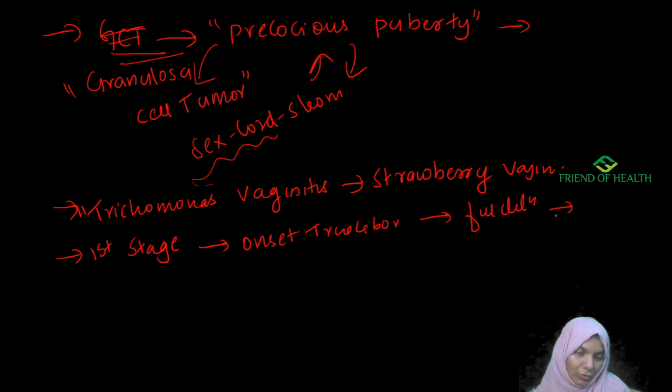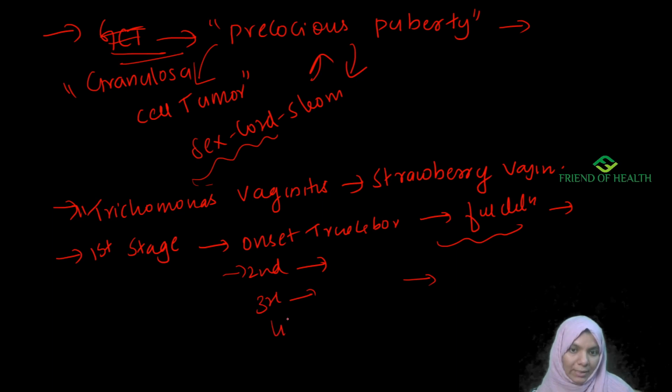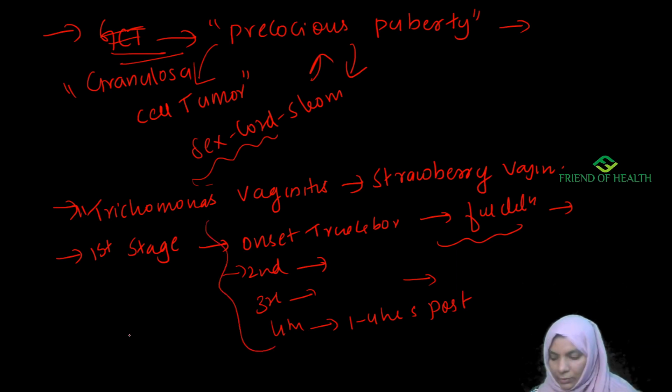Second stage, you should also know the duration of labor. The second stage is from full dilatation till the expulsion of the baby. Then, from the expulsion of the baby till the expulsion of the placenta. The fourth stage is 1 to 4 hours, the postpartum stage, the relaxation stage. So this is about the stages of labor.